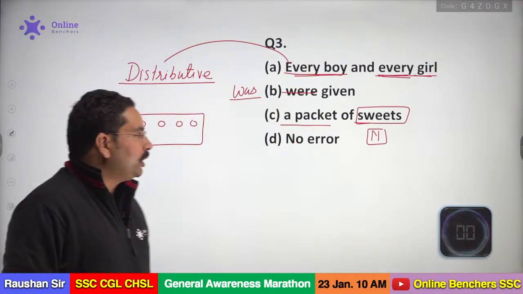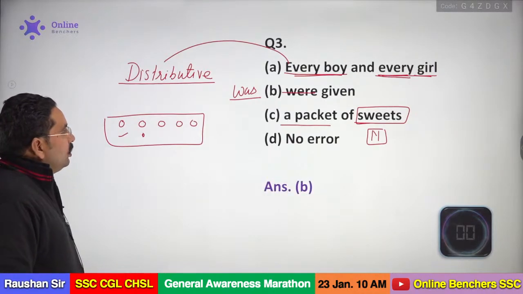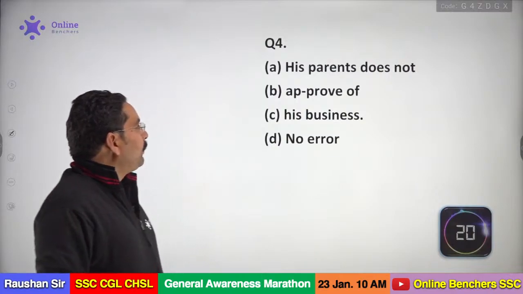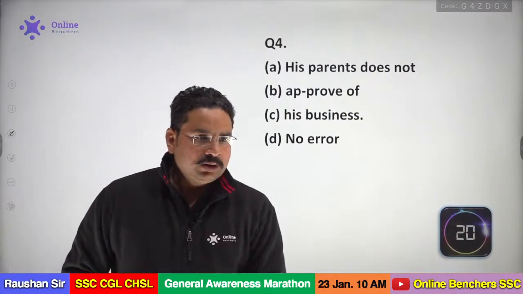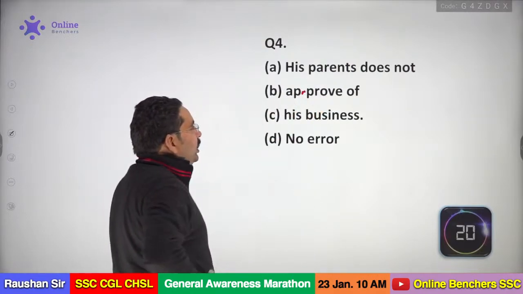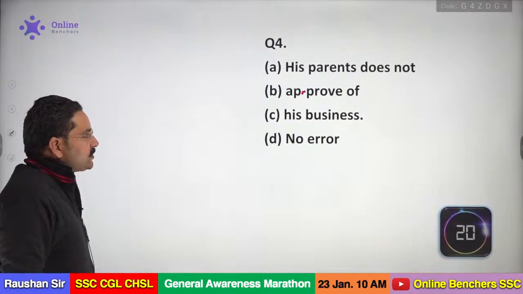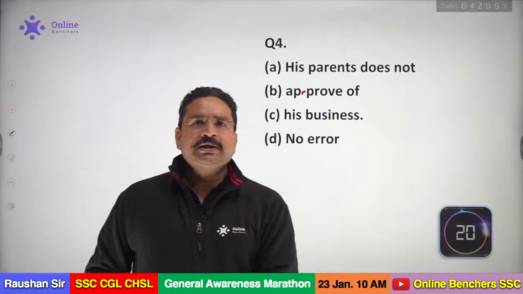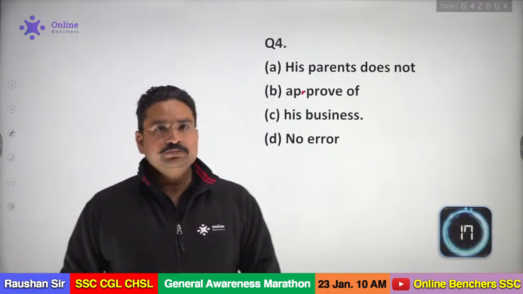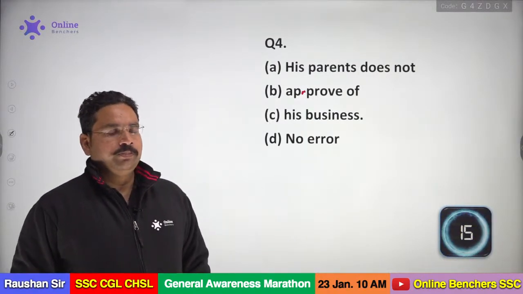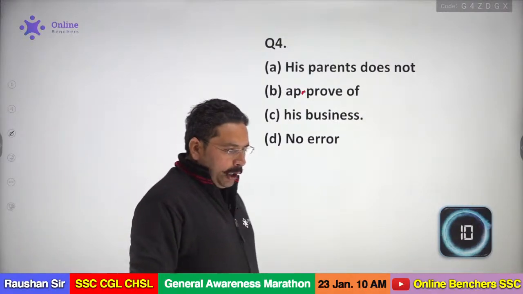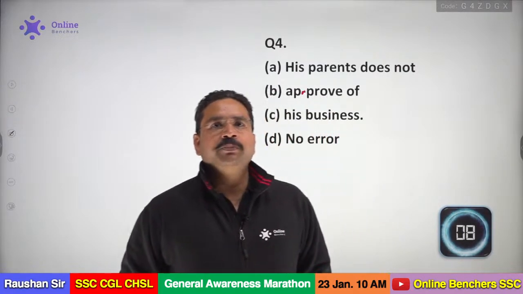Okay. Now the next question. Question number 4. His parents does not approve of his business. My dear, it's approve. Don't be confused with this one, okay? It is approve of his business. 20 seconds here to go. My dear, mark the answer. His parents does not approve of his business. Where we have the error in this sentence?